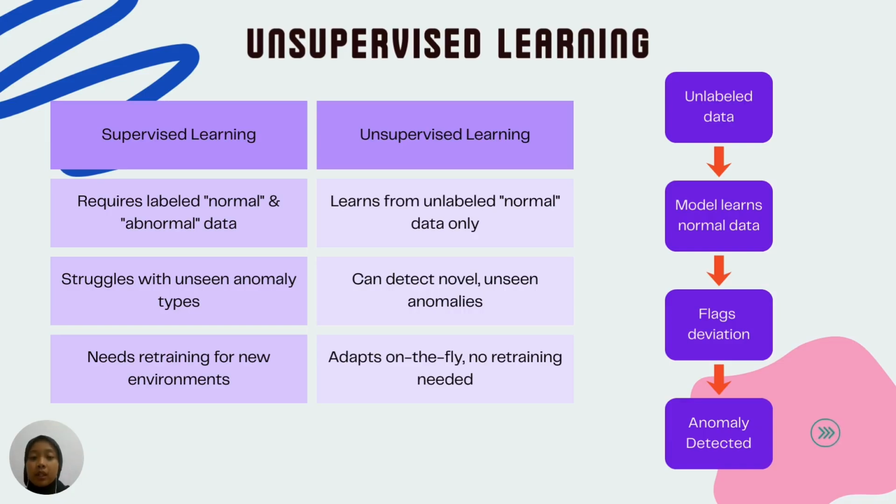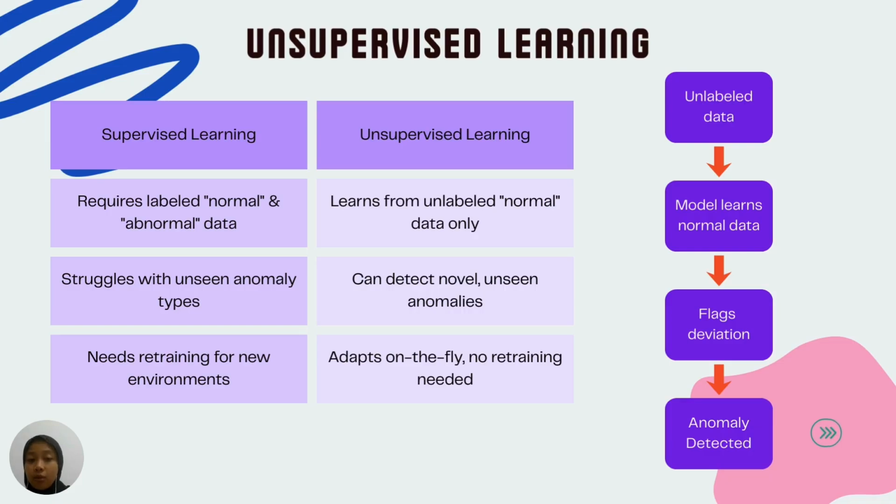In practice, this means our system can be deployed in a new location, let's say a factory floor or a hospital corridor, and within a short time, it learns the typical activity patterns. From then on, it can detect faults, intrusions, equipment malfunctions, and any unusual event without ever having seen that specific anomaly before.